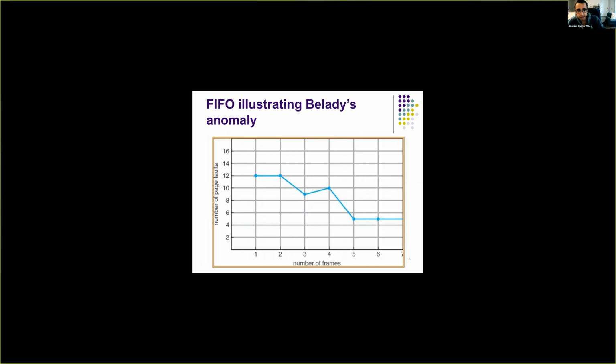As we increase the frames, the page faults might actually increase and decrease. So this is not desirable, right? This is not what we want. When we increase the frames, we should have improved page fault performance, or rather we should always see a decrease in the page faults.